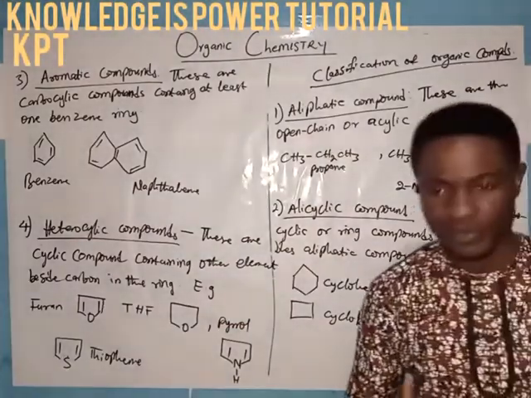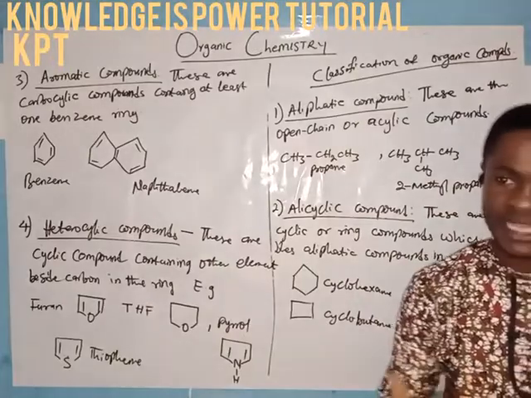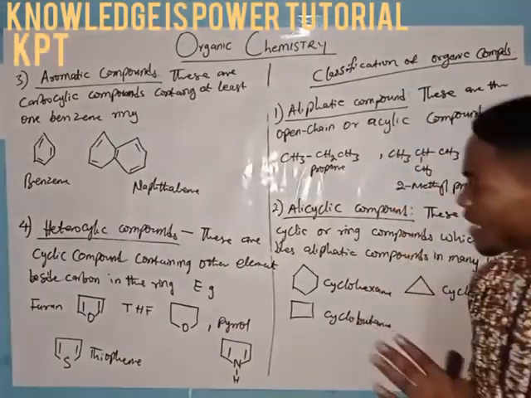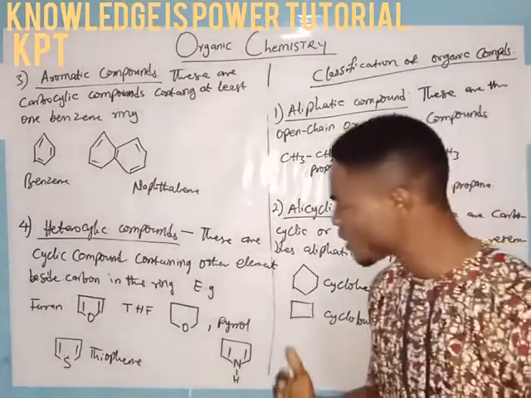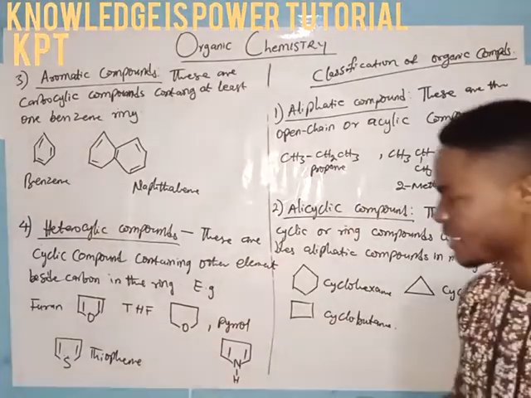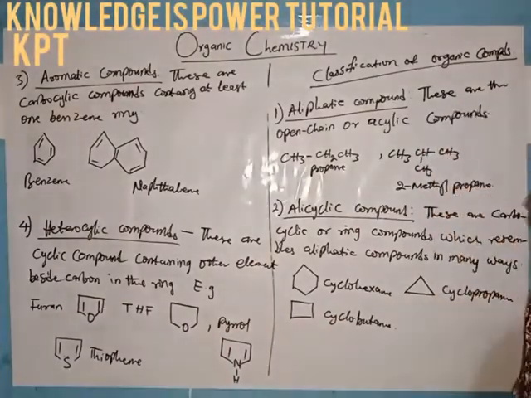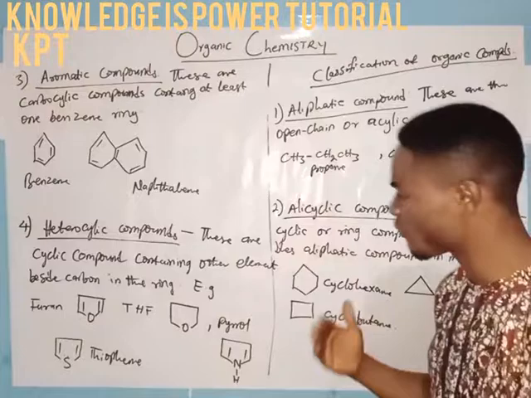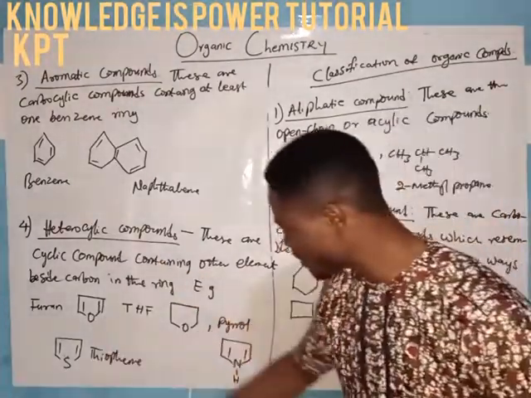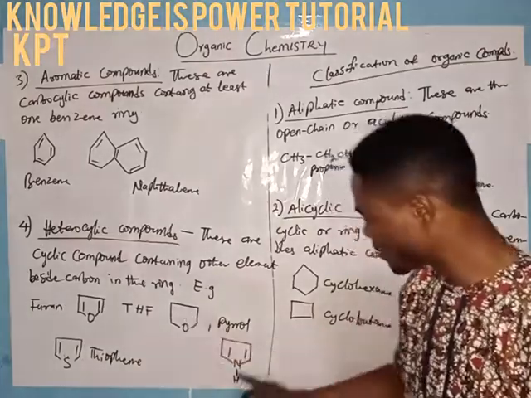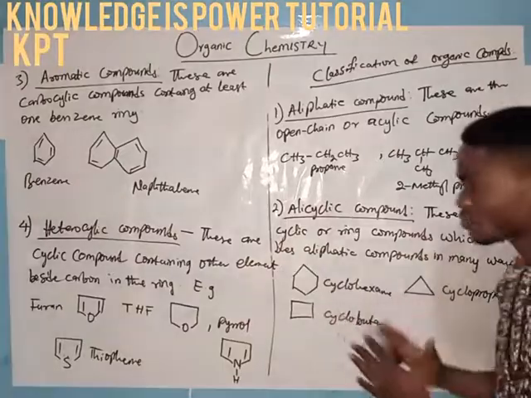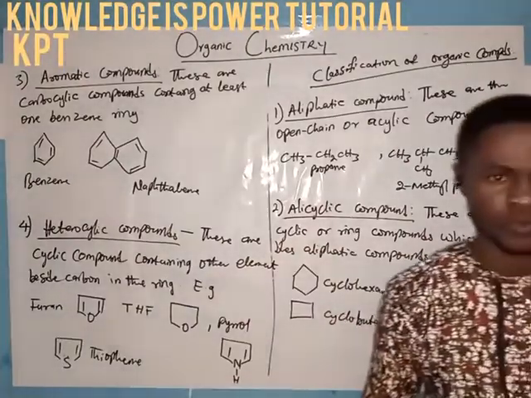By heterocyclic, we mean that they contain heteroatoms, and again, they are cyclic in nature. So we now say that these are the cyclic compounds containing one element besides carbon in the ring. A good example of compounds under heterocyclic compounds are furan, tetrahydrofuran, pyrrole, and thiophene. So these are the classifications of organic compounds we need to know.